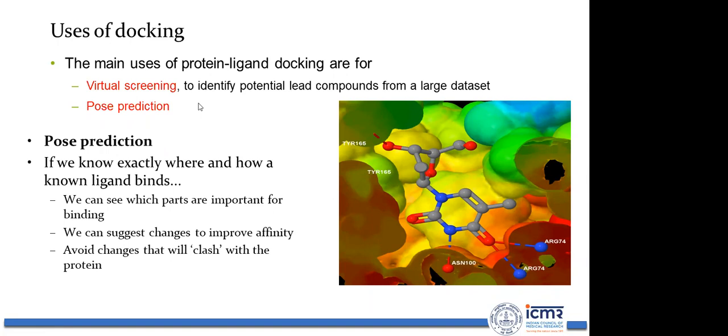Now you can go for pose prediction. If we know exactly where and how a known ligand binds, we can see which parts of the protein are important for binding. We can suggest changes to improve binding affinity, and we can avoid changes that will clash with the protein. You can see here there are hydrogen bonds. This is the ligand, this is the protein, and these are the amino acids with which the ligand is binding.